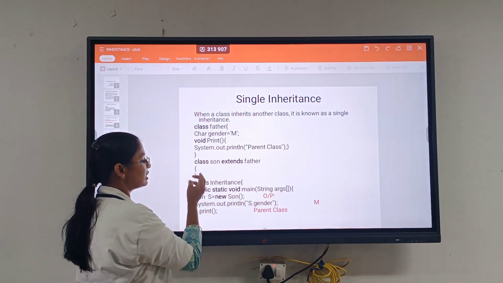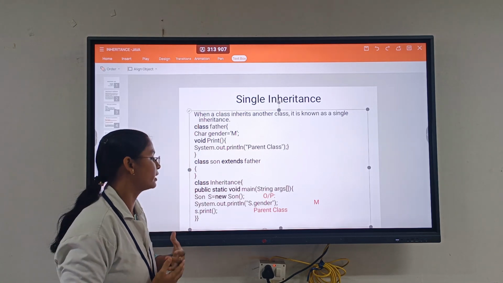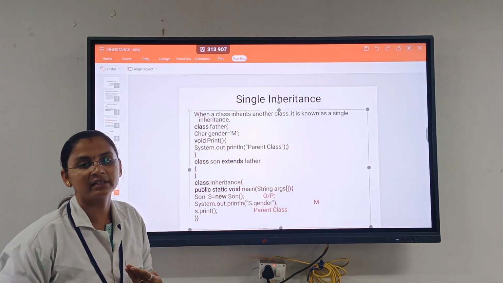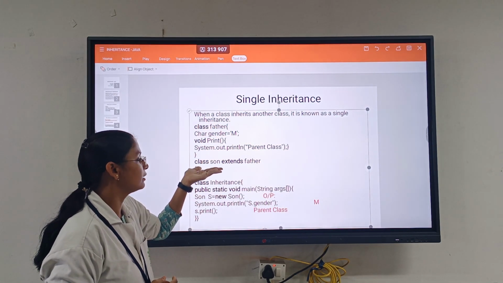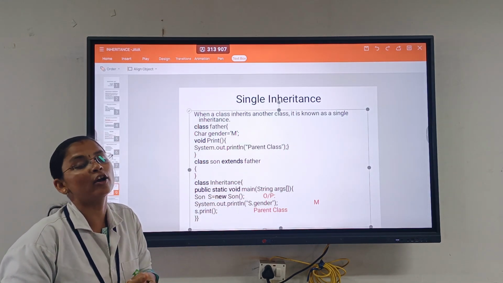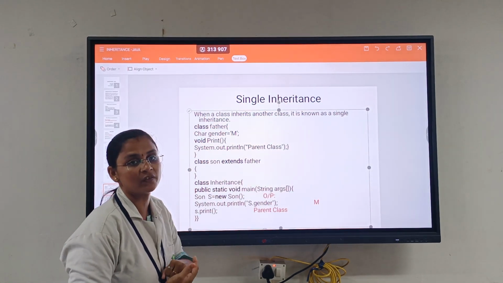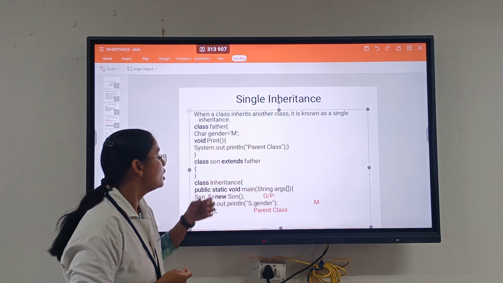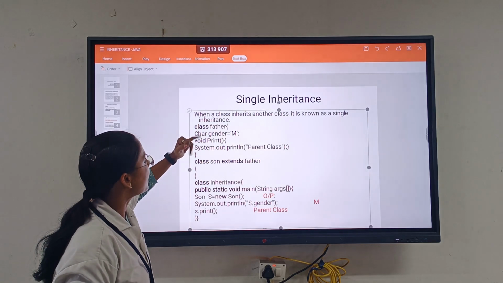So what is happening in the child class? I didn't give anything because it has only an open bracket and a closed bracket. But in the main function, I have created an object for son, that is the child class. Only for the child class I have created an object. The child class has been called. Now the son, the child class, extends further because the child class is inheriting all the concepts of father. So that's why we will get the output of the concepts present in our parent class. I didn't create any object for my parent class, but only for the child class. So son extends means the child class is extending the parent class features.